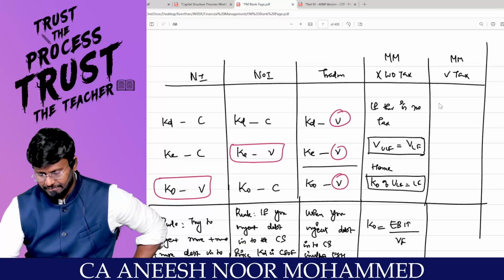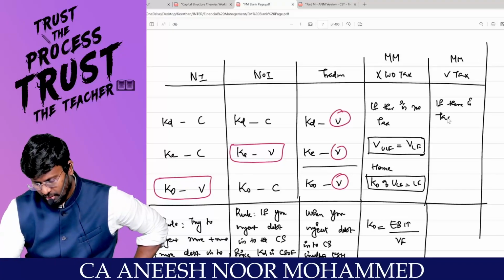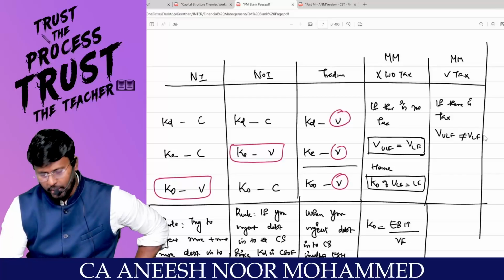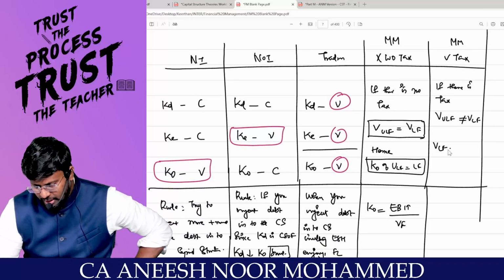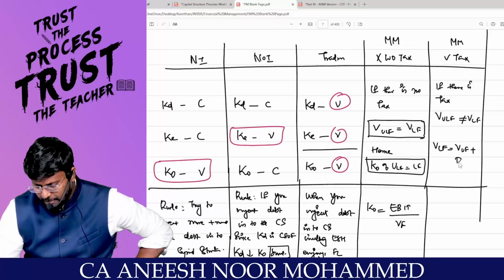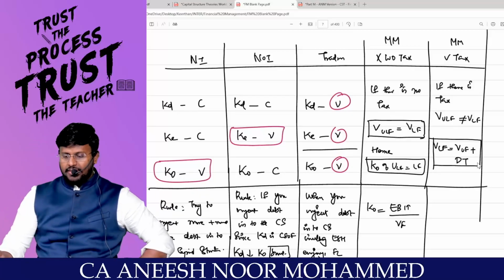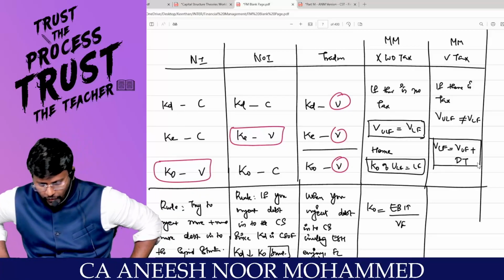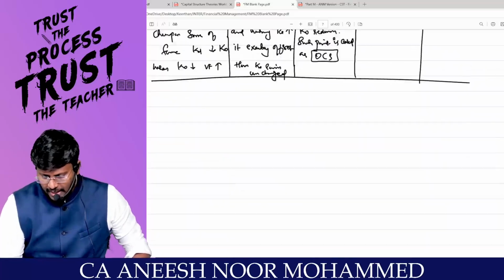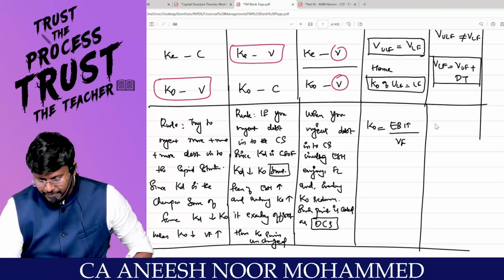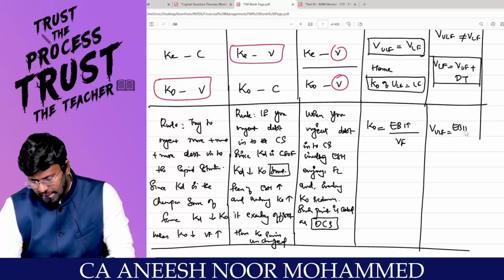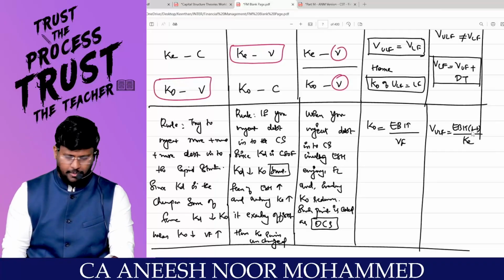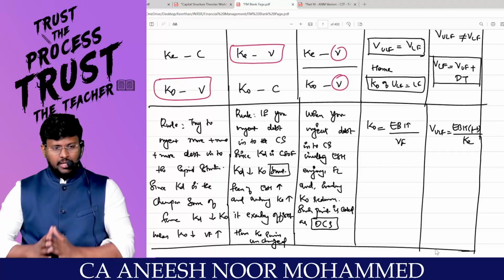Here, if there is tax, the value of the unlevered firm will not be equal to the value of the levered firm. Hence, the value of the levered firm is equal to the value of the unlevered firm plus Dt. And if tax is there, the value of the unlevered firm is equal to EBIT into (1 minus t) divided by k.